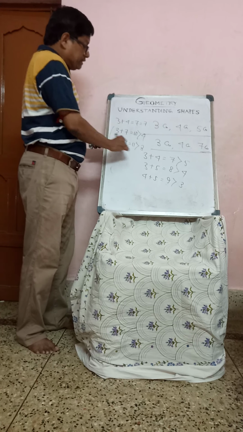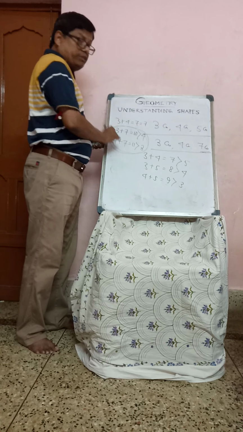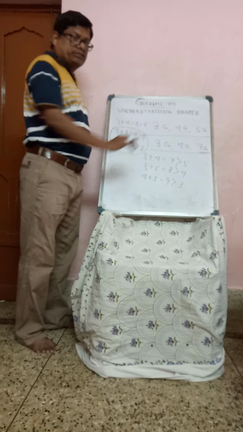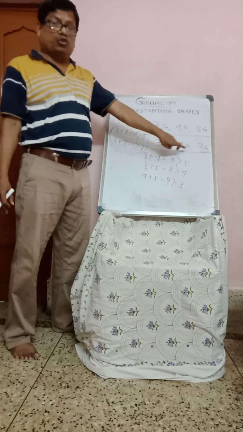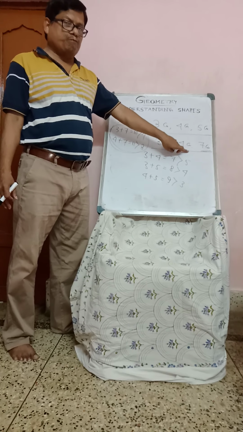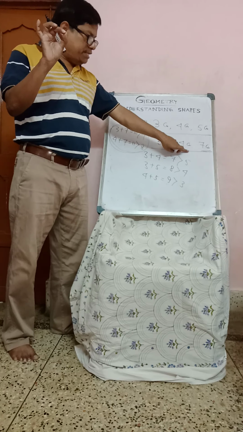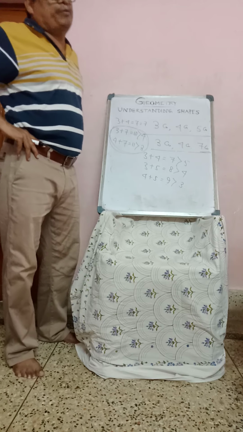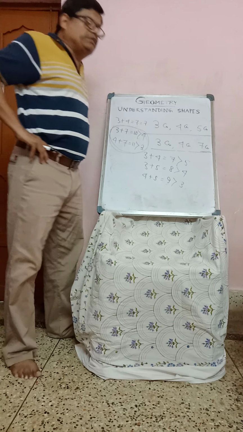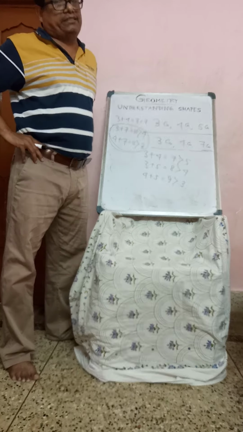Here two conditions are satisfied, but the third condition is not satisfied, so it is not possible to draw the triangle. Students, keep in mind, the sum of any two sides is always greater than the third side.